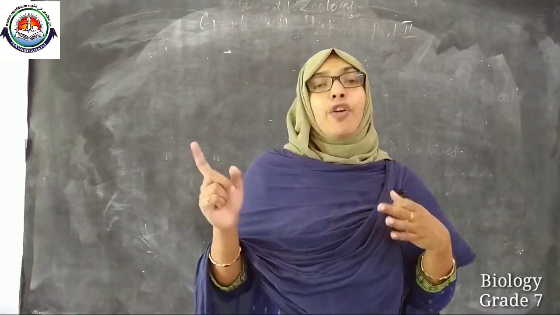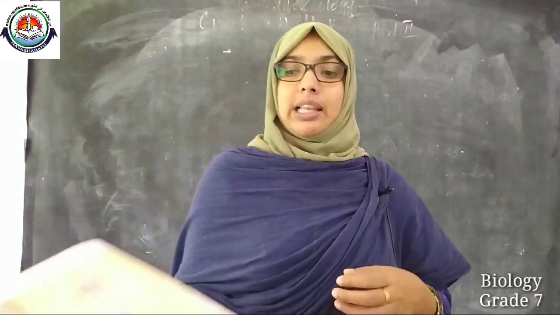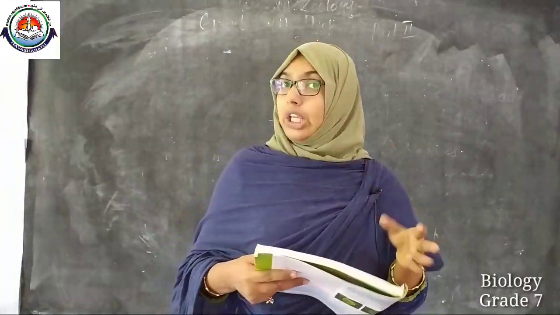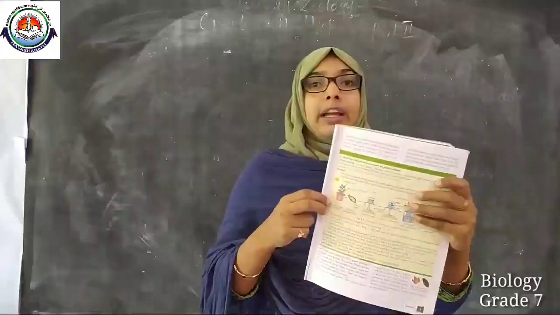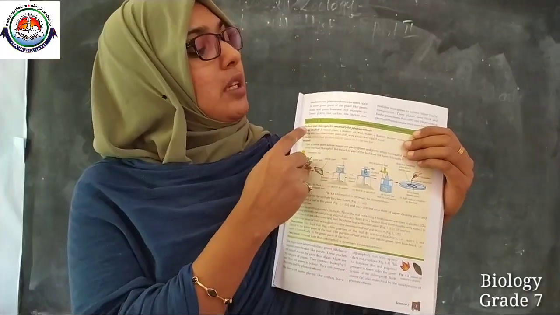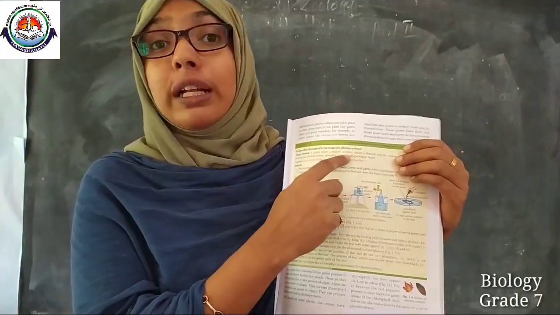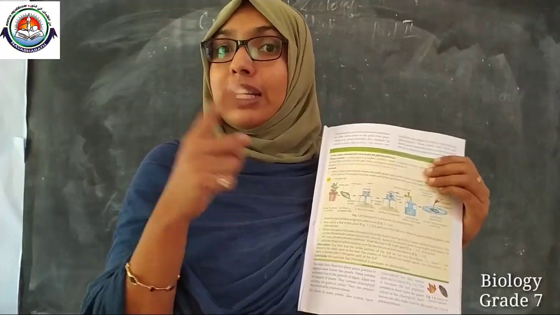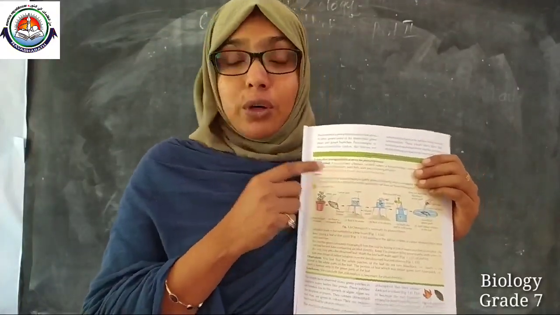Okay. So before going to today's class, let me show you that two activities are given in your textbook. Activity 1 is to show that chlorophyll is necessary for photosynthesis. Last class we discussed the importance of chlorophyll.